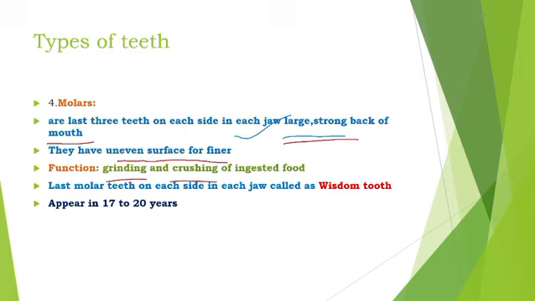Got it? The last molar tooth of each jaw is called the wisdom tooth. This wisdom tooth mainly appears at the age of 17 to 20. Understand? And in many people it does not appear at the age of 20. They may occur in the early 40s also. Understand?